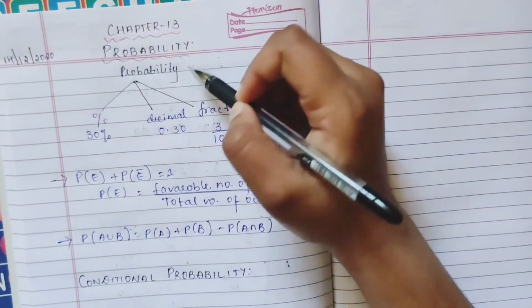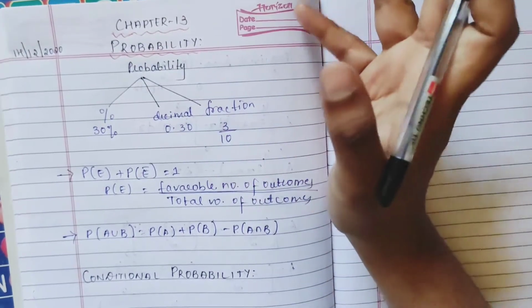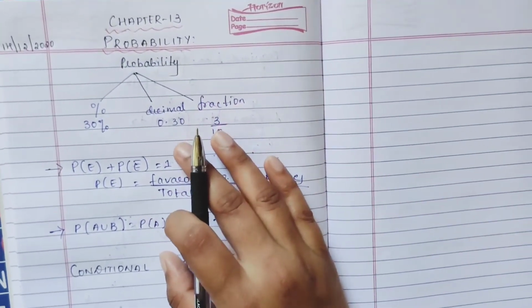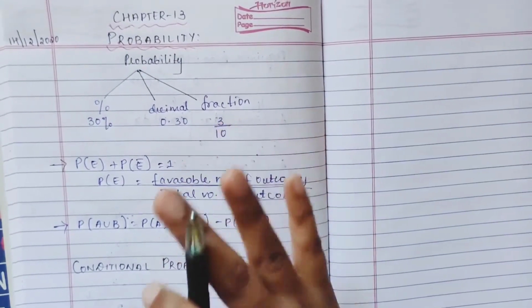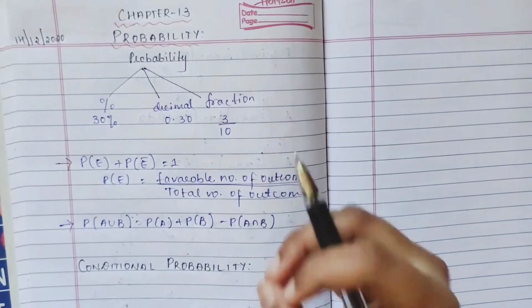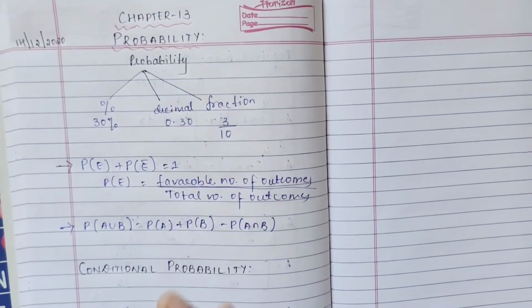Okay. Now basically what is probability? What do we tell as probability? Probability is the thing you use when things are uncertain or unsure. Where things are sure or certain, there you don't use probability.